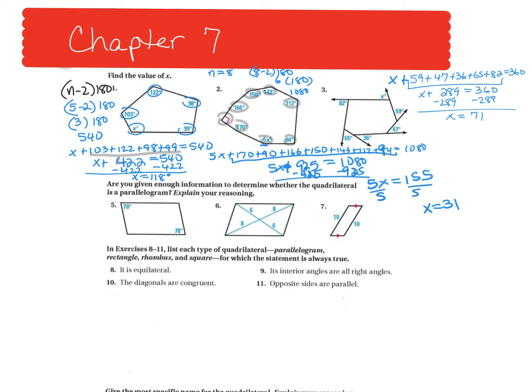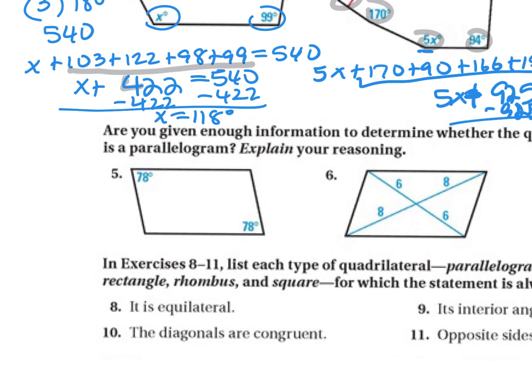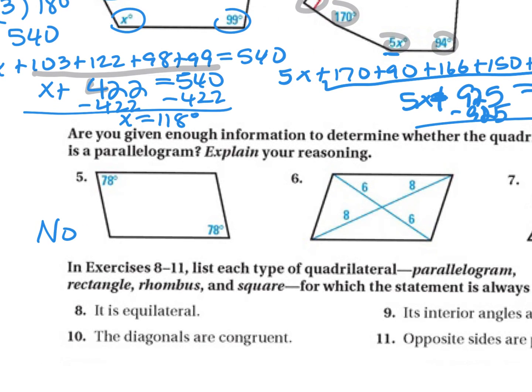Then for number 5, it wants to know, is there enough information to show that this is a parallelogram? Well, we can't assume that these are parallel, which would make these supplements, this one and this one, or these two. So this is not enough information. Only one pair of congruent angles is not enough. I need both. So this one's a no. Over here, the diagonals are bisected, so I could use my parallelogram's diagonals converse. So this one is yes, because the diagonals were bisected.